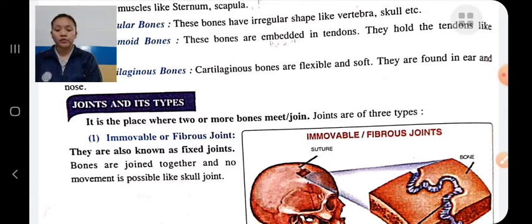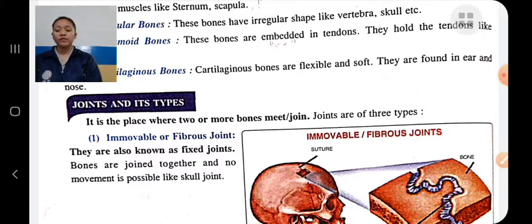Immovable joint, or fibrous joint, is also known as a fixed joint. In a fixed joint, movement is not possible, like in the skull joints.